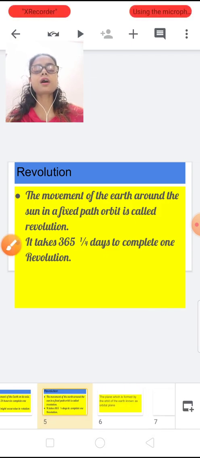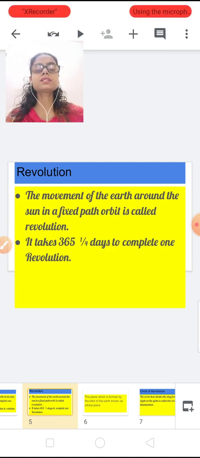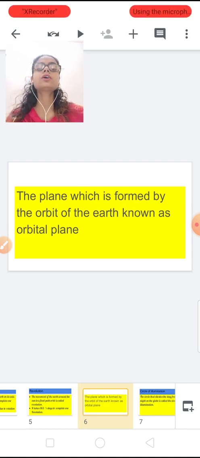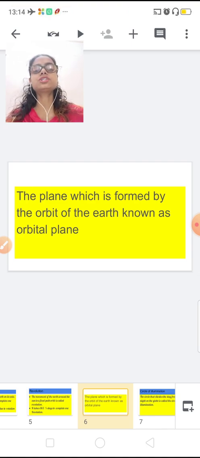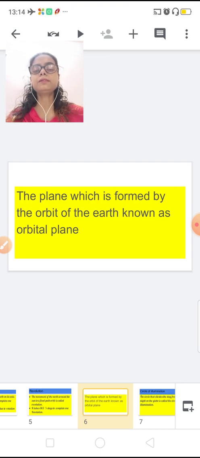Now let's start our first topic, rotation, and we are going to study this in detail. There are some small terms which you have to understand for the concept of rotation. The plane which is formed by the orbit of the earth is known as the orbital plane.